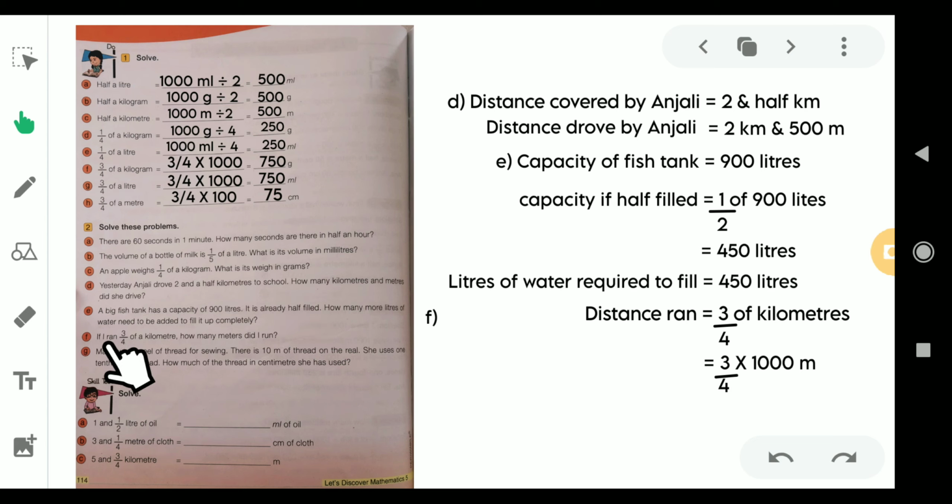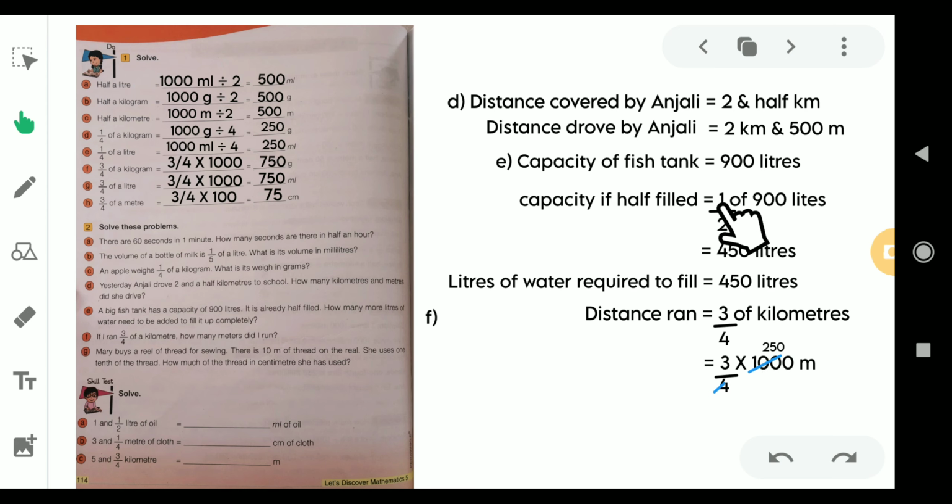It is, if I ran 3/4 of a kilometer, then how many meters did I run? So this is the distance I already covered, that is 3/4 of the kilometer. So 3/4 we write as it is, but 1 kilometer equals 1000 meter, and if you want to find out the 3/4 of 1000 meter, then divide 1000 into 4 parts, then each part would be equal to 250, and still 3 is remained here.